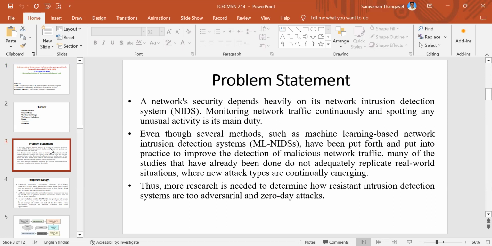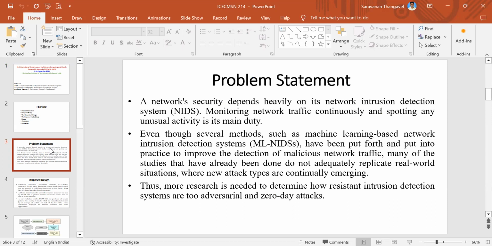Network security depends heavily on its network intrusion detection system, that is NIDS. Monitoring network traffic continuously and spotting any unusual activity is its main duty.